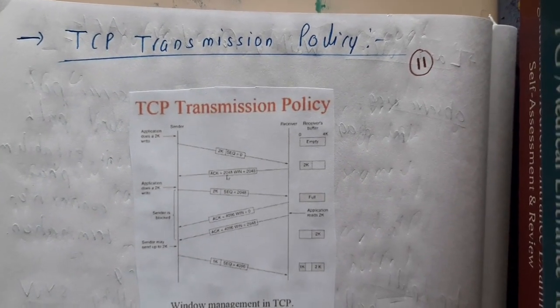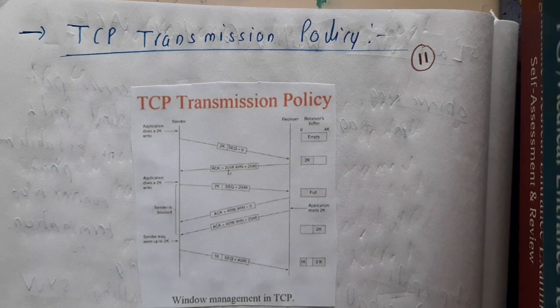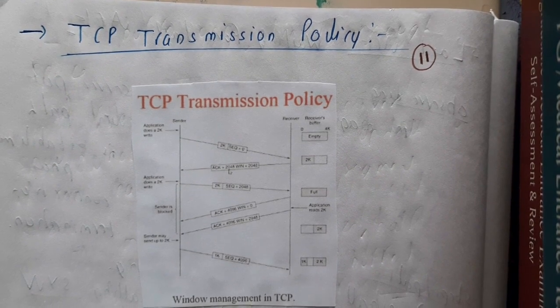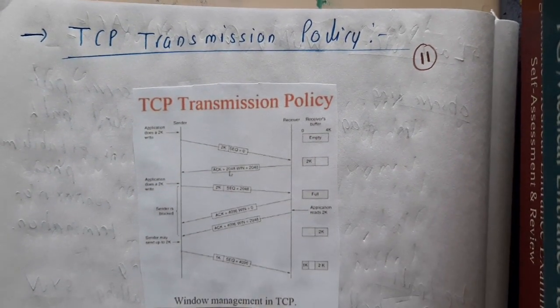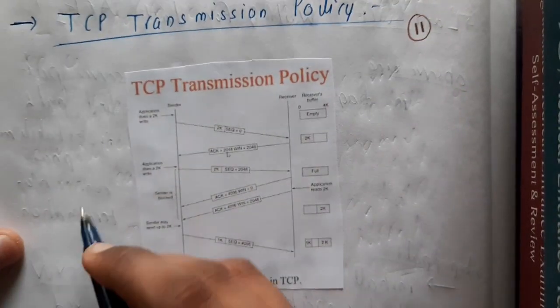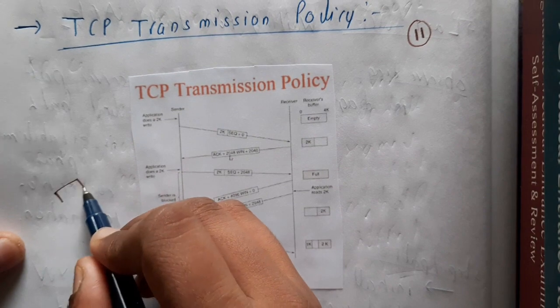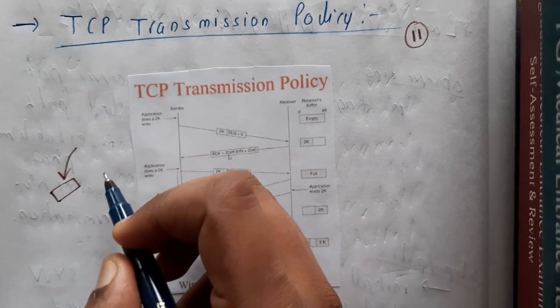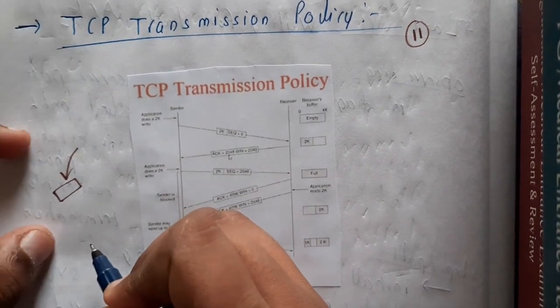In this lecture, let us go through TCP transmission policies. Most commonly there are two main policies. The first policy is window management in TCP. I hope everyone remembers that we discussed the concept of buffers, right? The buffer concept we'll be discussing here.